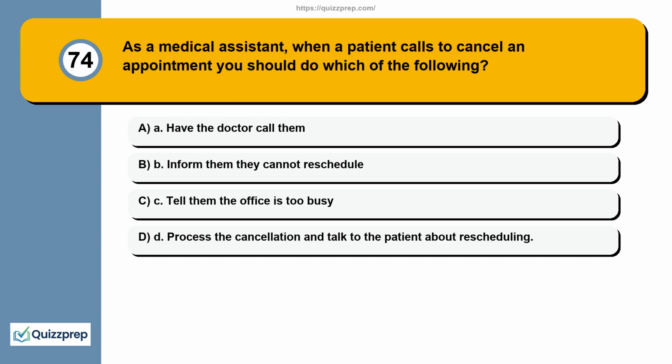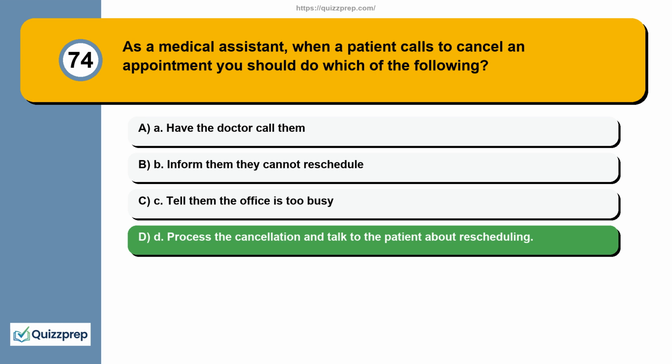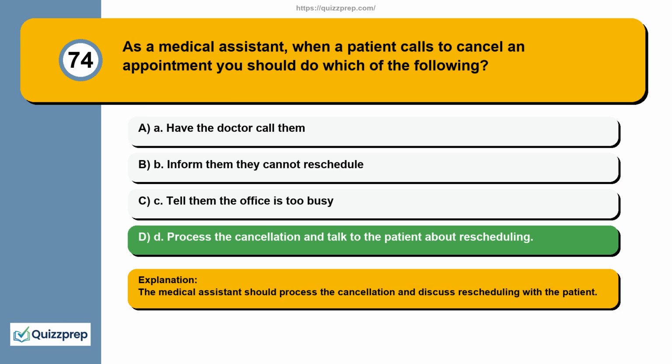Question 74. As a medical assistant, when a patient calls to cancel an appointment, you should do which of the following? A. Have the doctor call them. B. Inform them they cannot reschedule. C. Tell them the office is too busy. D. Process the cancellation and talk to the patient about rescheduling. The medical assistant should process the cancellation and discuss rescheduling with the patient.